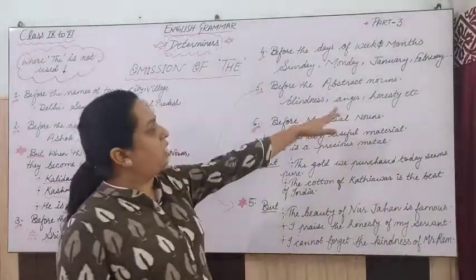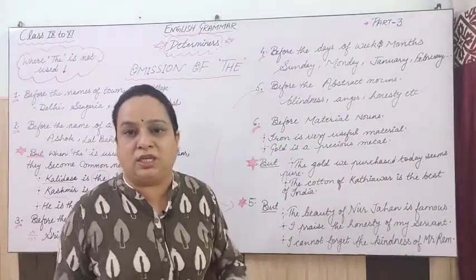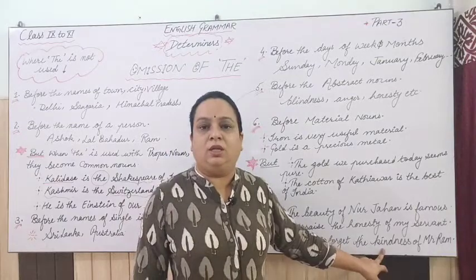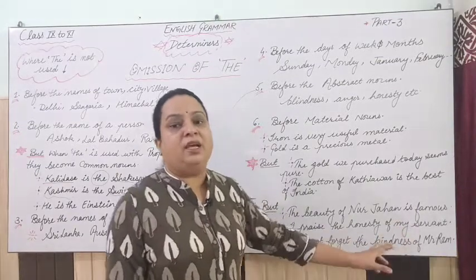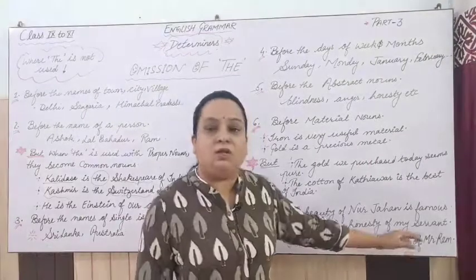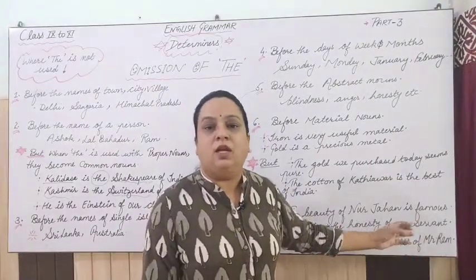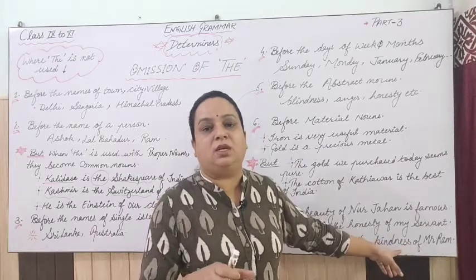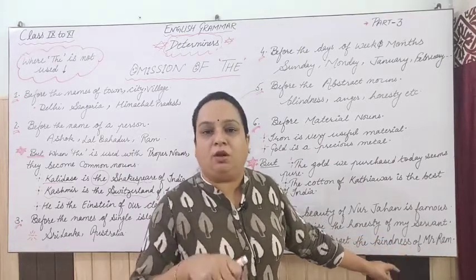Kindness, blindness, anger, honesty are abstract nouns. So kindness is also an abstract noun. But here it has become particular. So I cannot forget the kindness of Mr. Ram, right? By adding this one special person here, I made it special or particular.